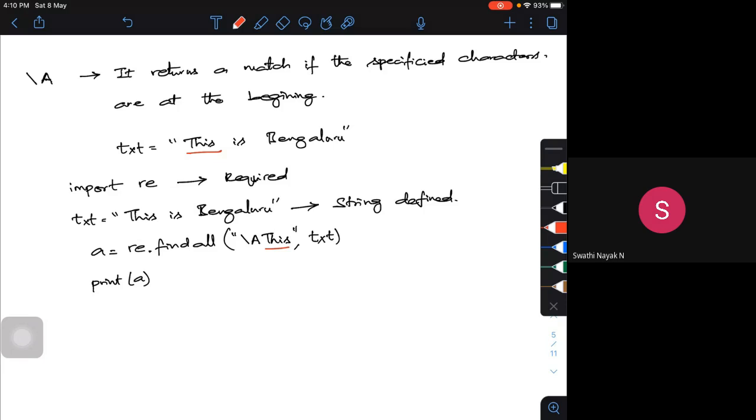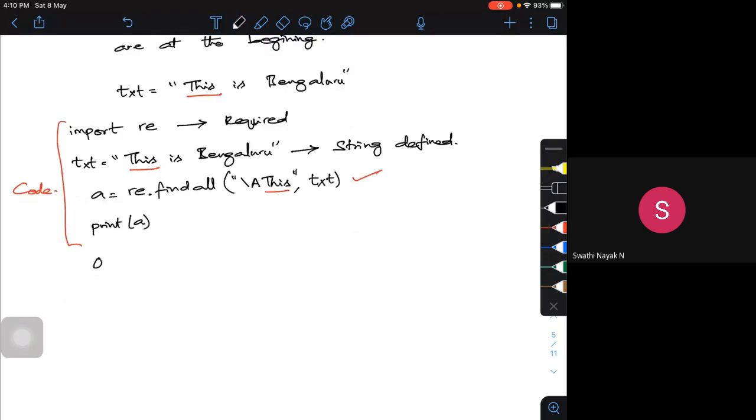So now when I run this code, this Python code, it will import the regular expression module, the text is defined, and it will search for "This". Yes, "This" is found. Now if I print, what will be my output? Yes, it is found, it is true. Therefore, the output will be "This". I'm searching for "This", and it gives that output from the string.